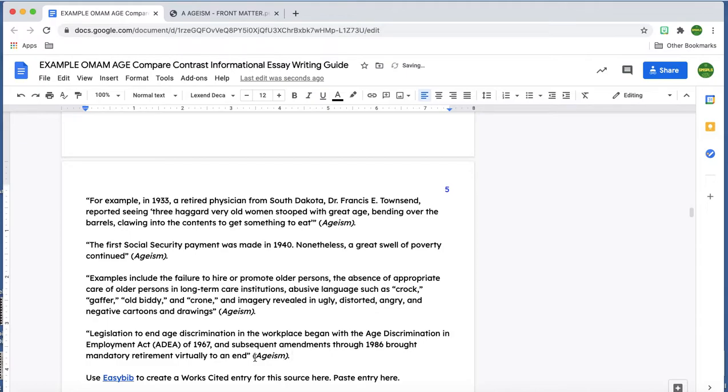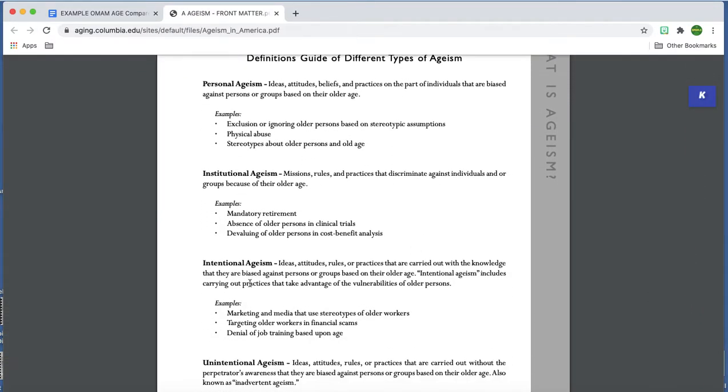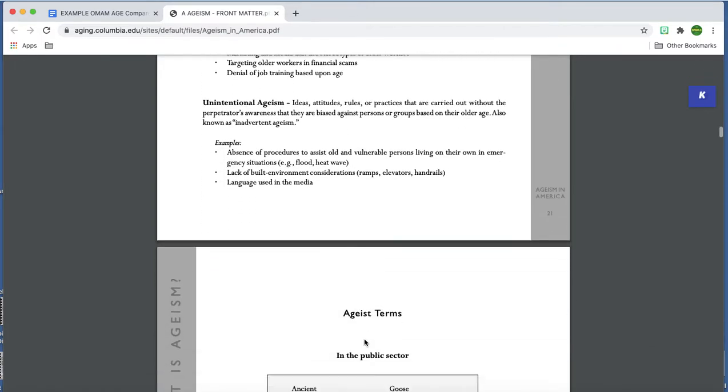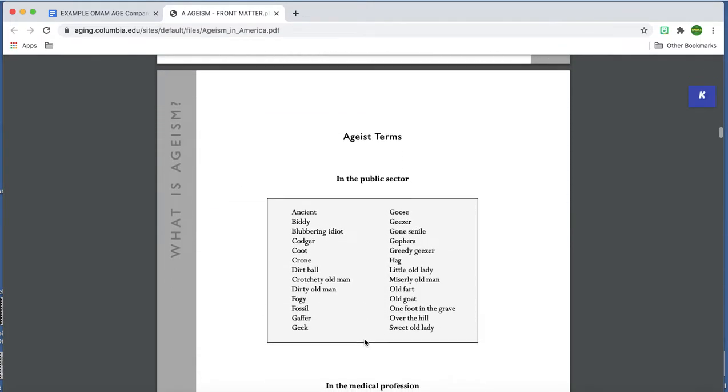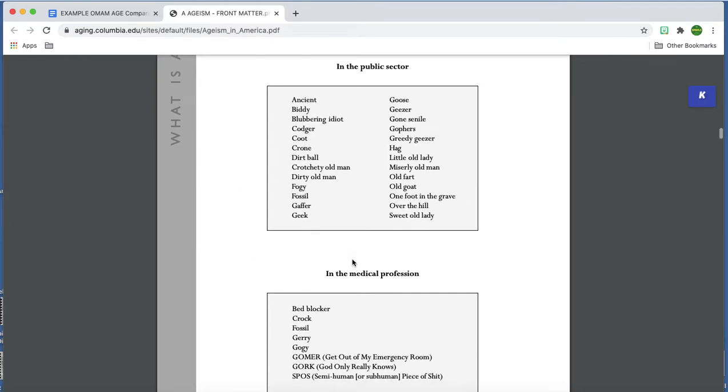All right, I feel like I've got some good information here. I'm going to skim just a bit further and see if there's anything else I think I can use or want to have. Look at this, all these different definitions of ageism. I could have talked about that. Oh, look, here's some offensive terms for older people.